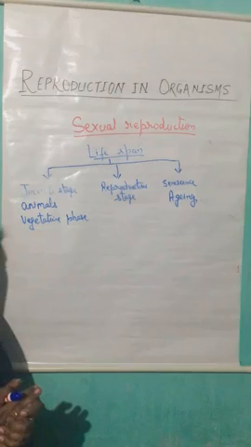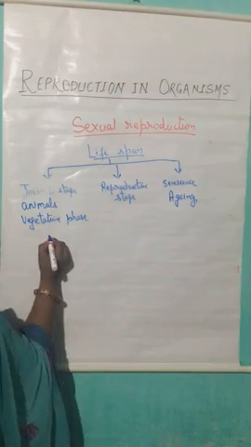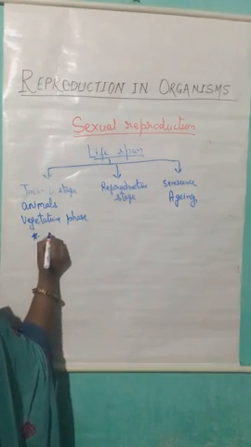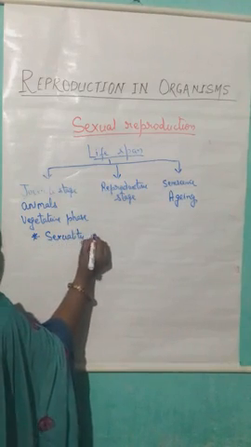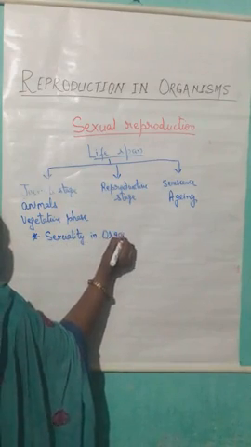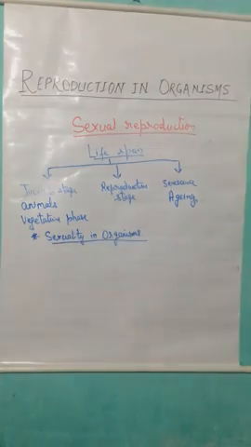Now we will discuss some of the terms that are very, very important. First important term is sexuality in organisms. Students, we know that in sexual mode of reproduction, the most important part is the formation of the two types of gametes. On the basis of this, let us discuss some important terms.